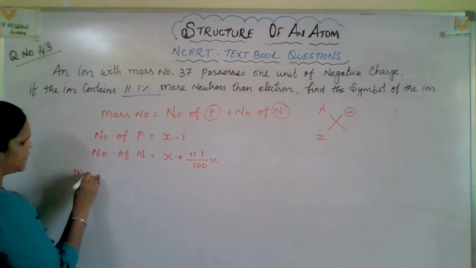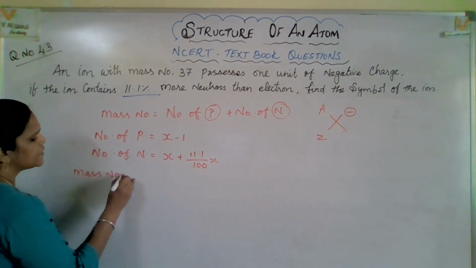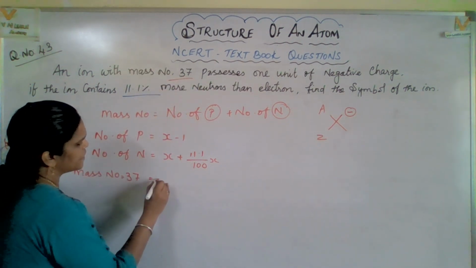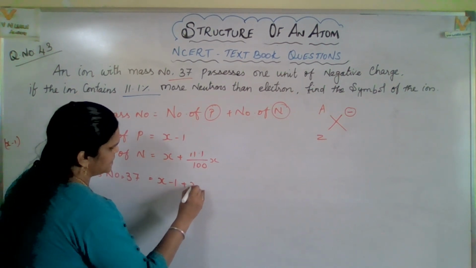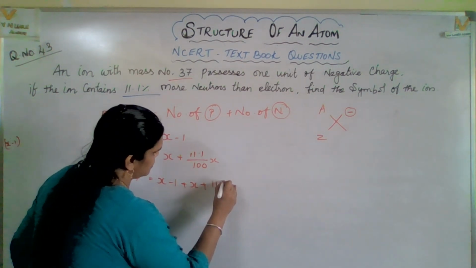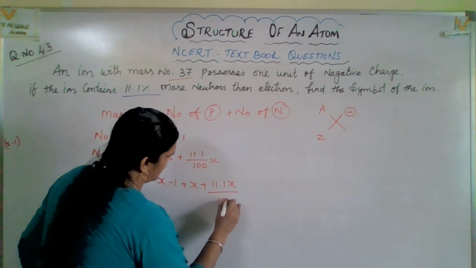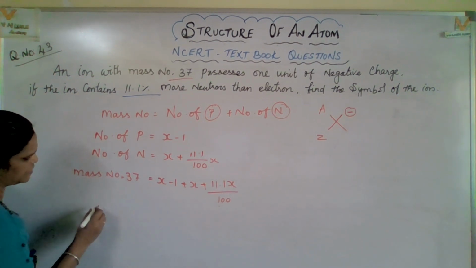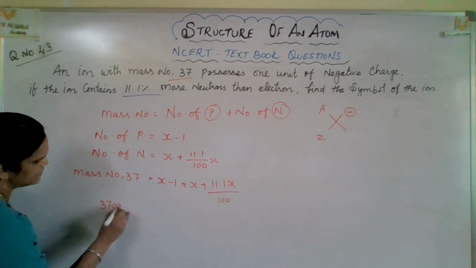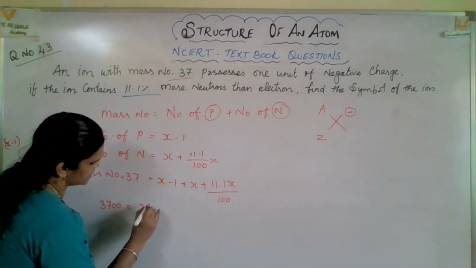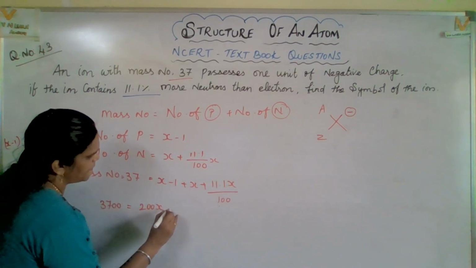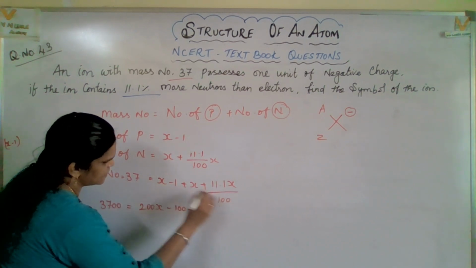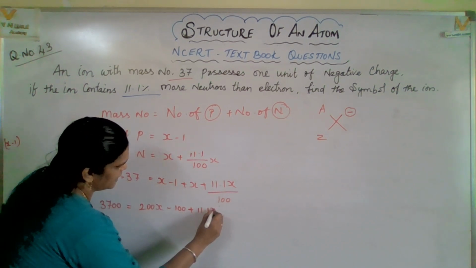So mass number 37 is equal to x minus 1 plus x plus 11.1x divided by 100. So let us calculate in this way. Here 100 into 37, so 3700 equals 200x minus 100 plus 11.1x, right?